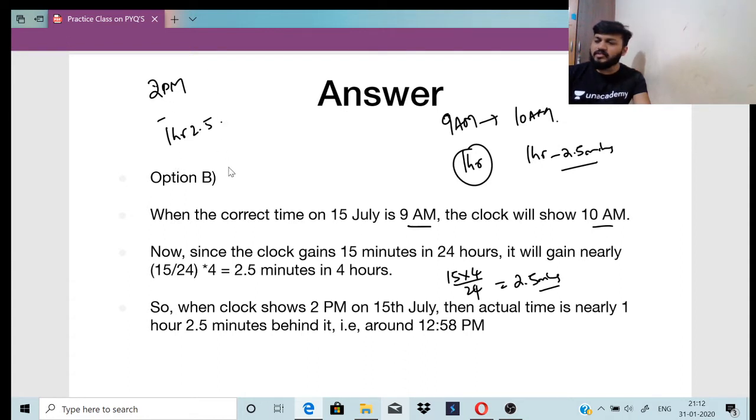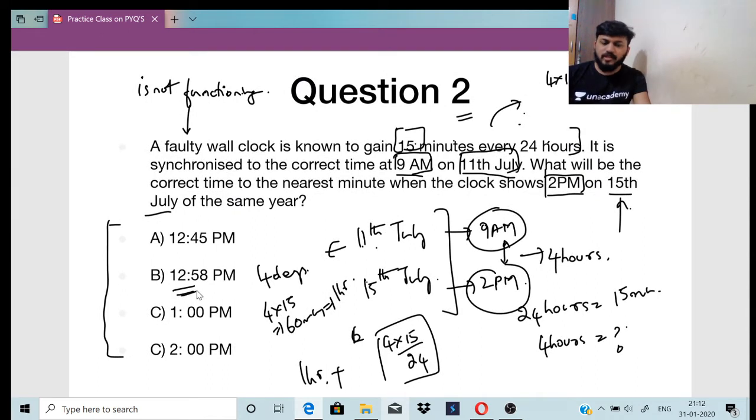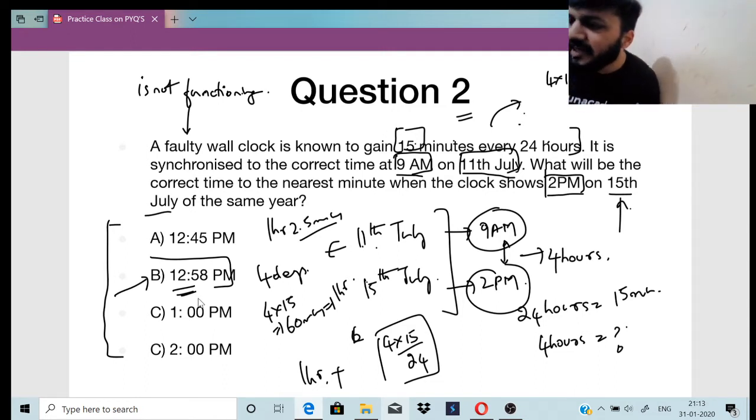It is 2 PM minus 1 is 1 PM, right? 2.5 minutes हटा दो, 12:57:5. This is not given in the options, so you go for the nearest one, option B, 12:58 PM. Clear everyone? It is option B. Shall I move on to the next question?